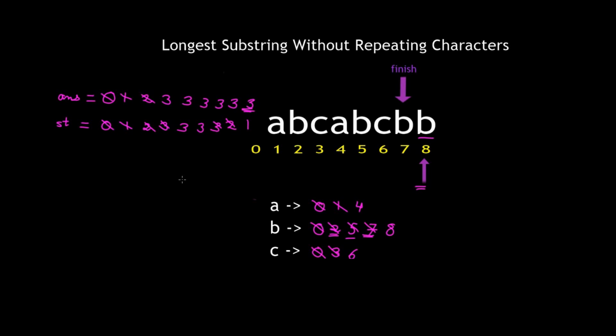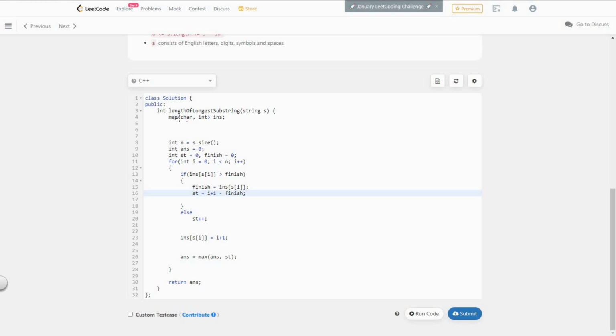Basically what we are doing is, we are checking if the current character has occurred in the current substring, and if it has occurred in the current substring, it means that the current string is actually starting from one position after the value of finish. So we keep on moving our current arrow forward till we reach the last character. Now this string may have various characters like even spaces and some special characters. Therefore I have used a map to solve this problem, although this problem can be solved using an array as well. And now here's the code to solve this problem.